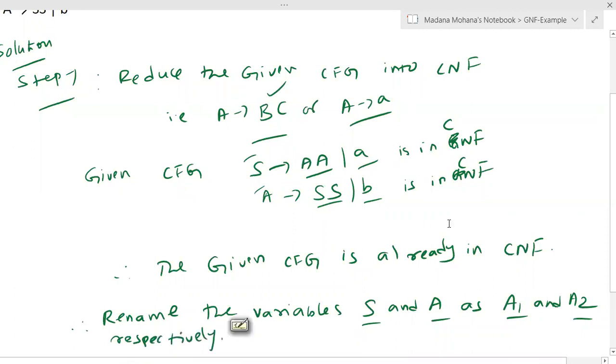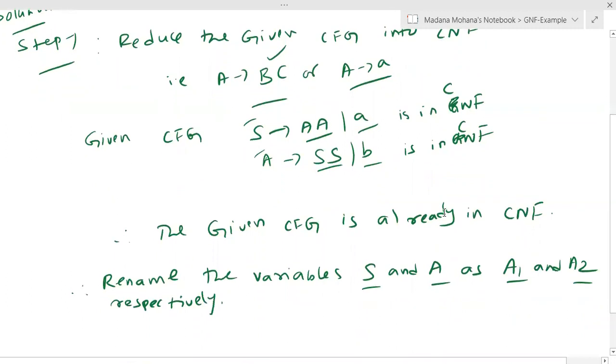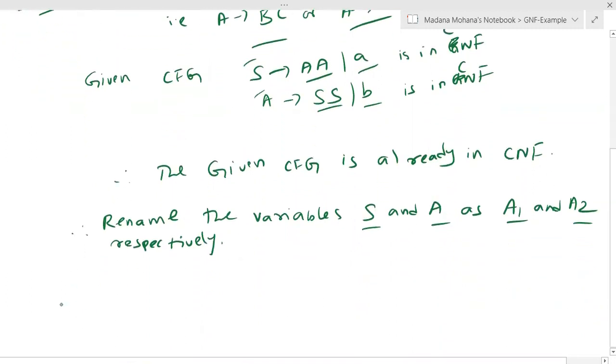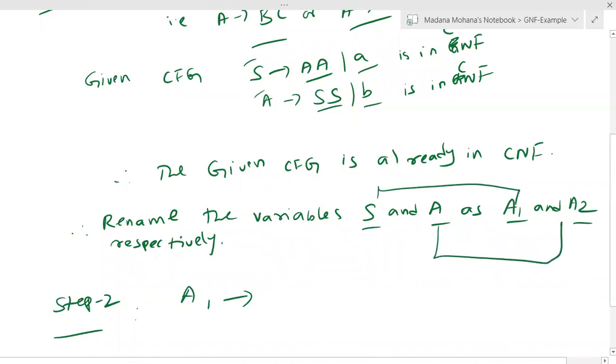Then you can modify according to step 2. So now in step 2, what will you get here? Now S becomes A1. Wherever S is there, you can substitute it as A1. Now A becomes A2. Wherever A is there, you can substitute A2.